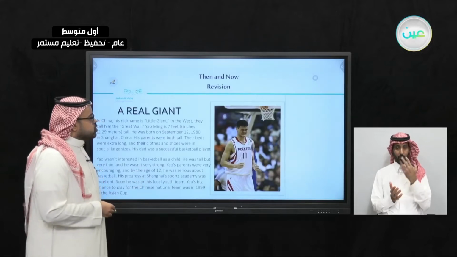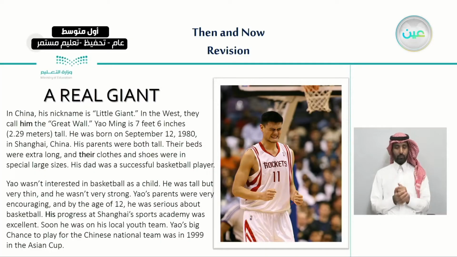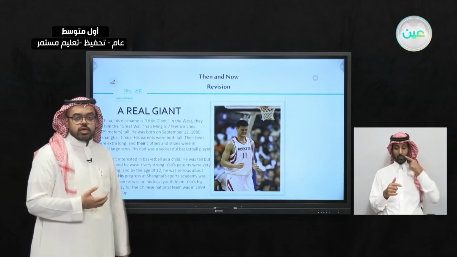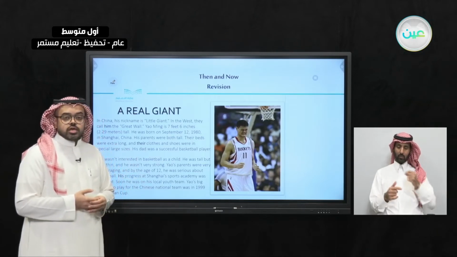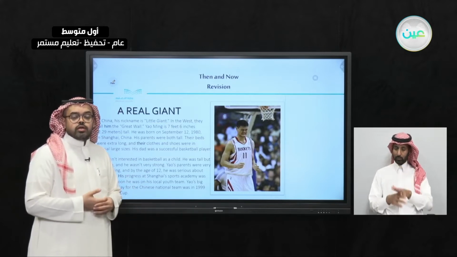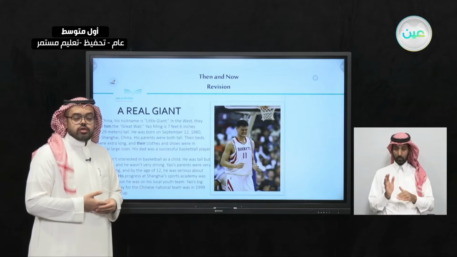So before we do this, in our last lesson we had an interesting reading text where we read about a famous basketball player. He is called Yao Ming, and we learned that he has different nicknames, and that his parents were encouraging and helpful, and played a big part in his career.